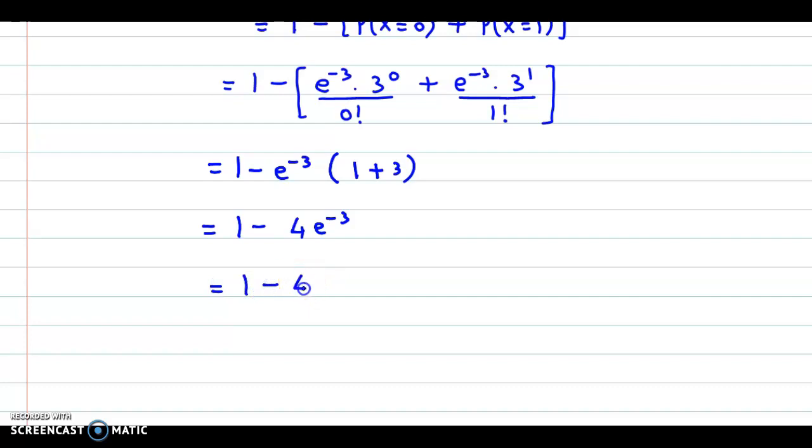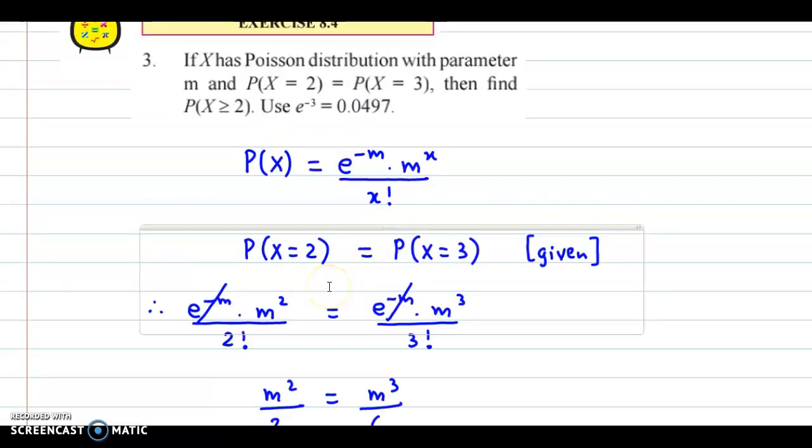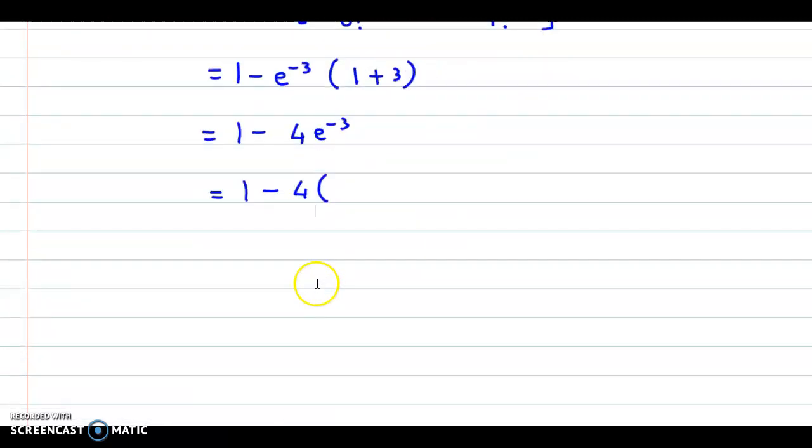Now we have been given the value of e raised to minus 3. Let's check. e raised to minus 3 is 0.0497. So if we perform this multiplication, 0.0497 times 4 gives us 0.1988.